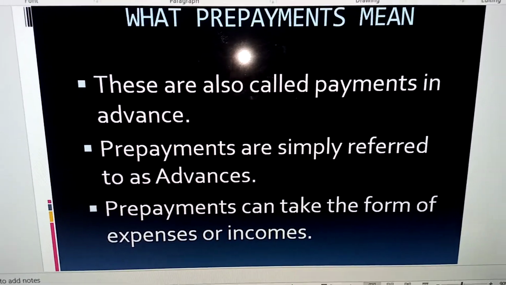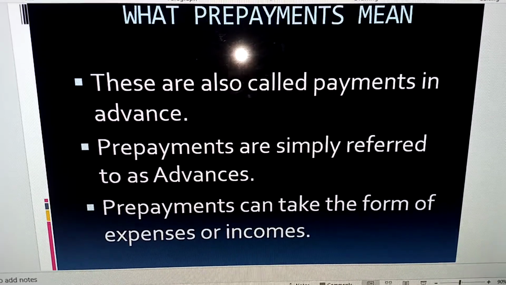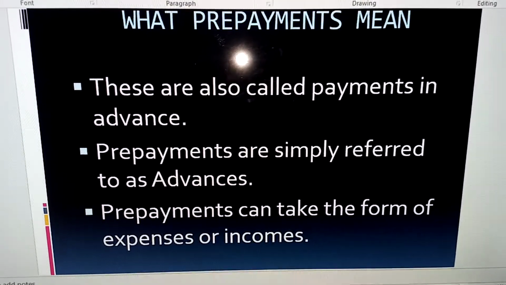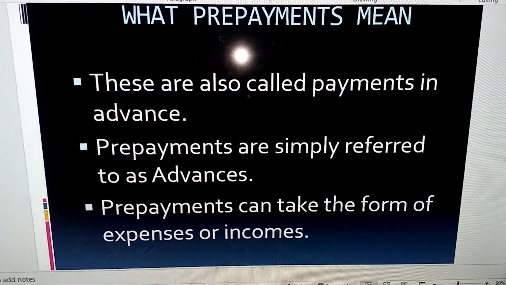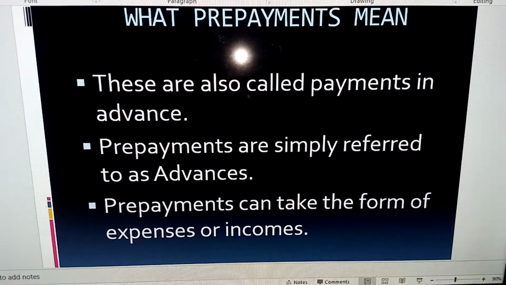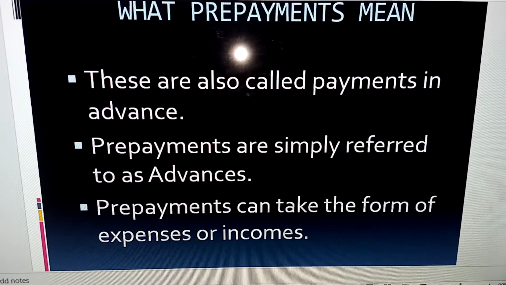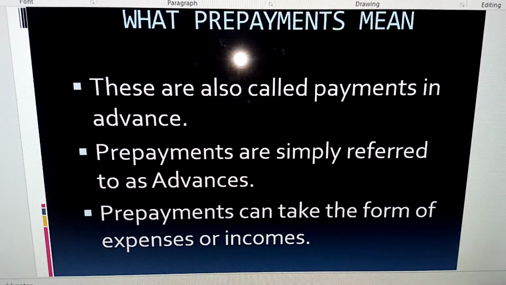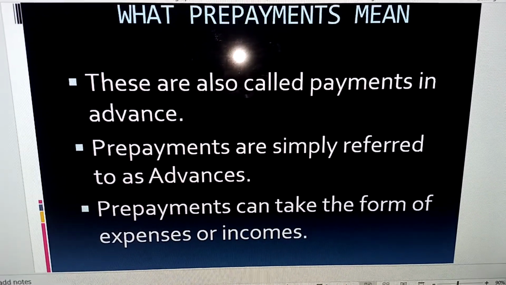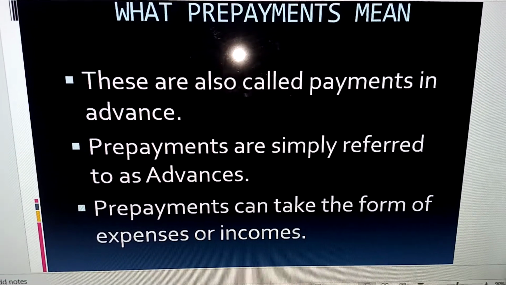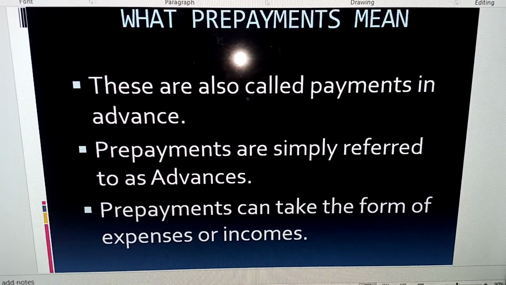So it is possible for you not to have incurred an expense, but what? Pay for it. For instance, paying for the rent of 2020 in 2019. It means that you have paid for 2020 rent in advance. So that is referred to as what? As prepayment or prepaid expenses.